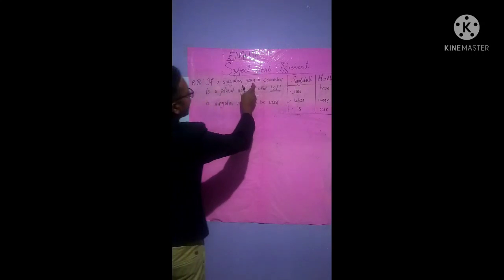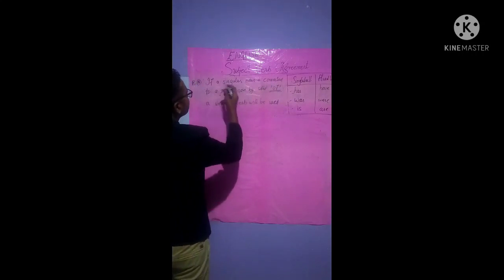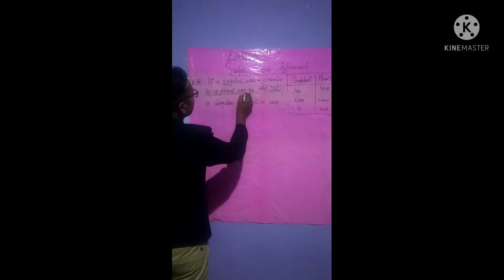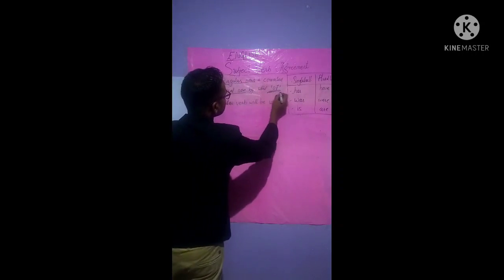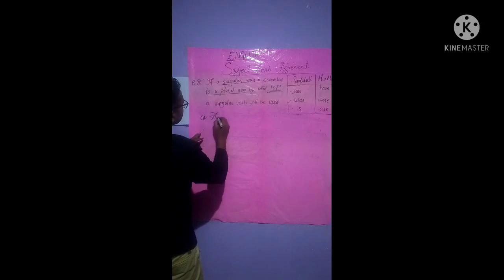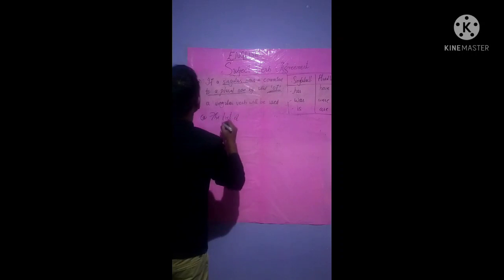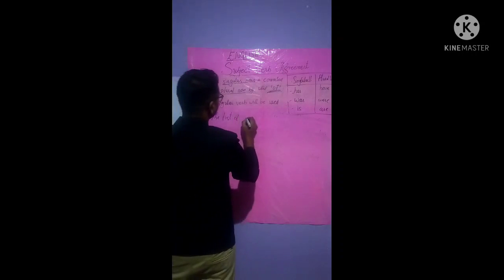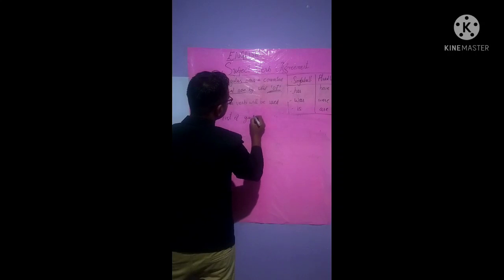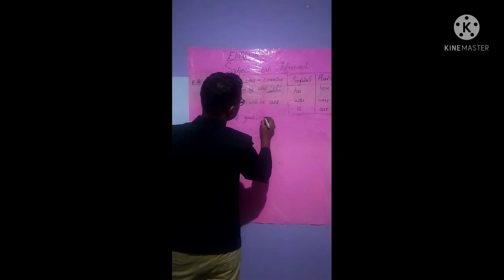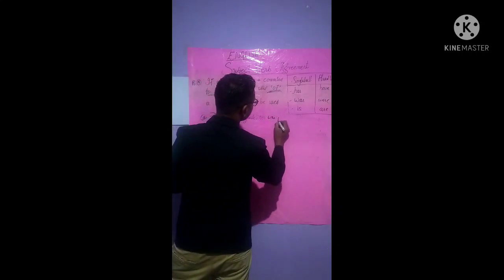Now what does rule 4 say? If a singular noun is connected to a plural noun, to be noted, a singular noun connected with a plural noun with the word of, isn't it? A singular verb will be used. Now an example of it will be, see, the list of guidelines was prepared, all right?